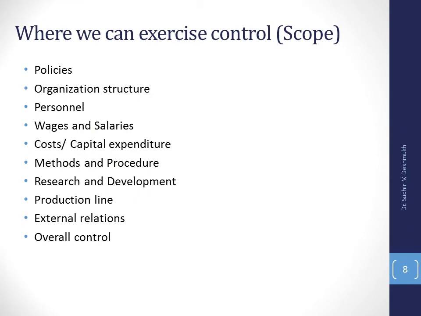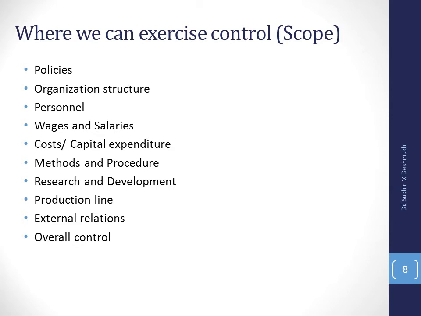Now, where can we implement the control? This is the scope of control, you may say. We can control our policies, we can implement it at organization structure when we frame our organization structure. Then personnel, that is HR, human resources, then wages and salary administration, then cost and capital expenditure, methods and procedure.